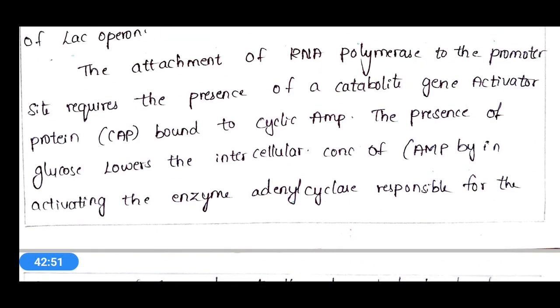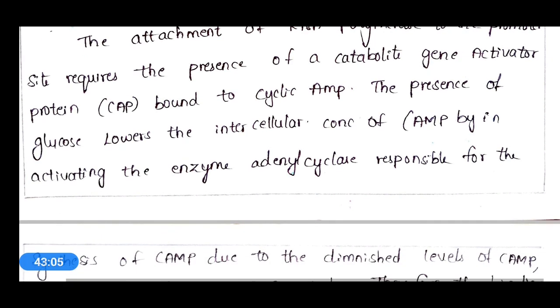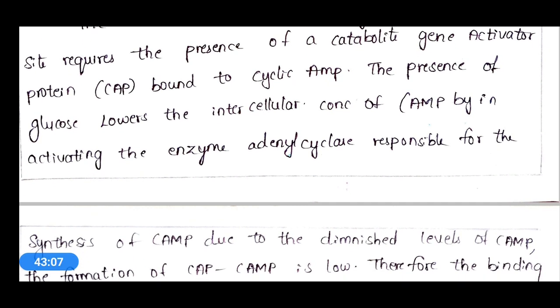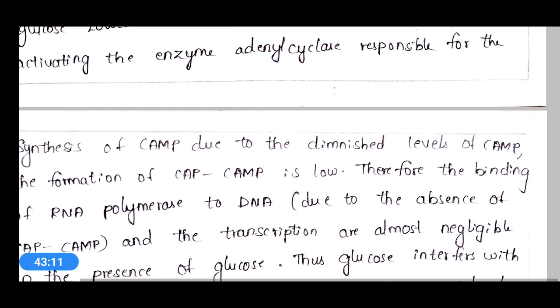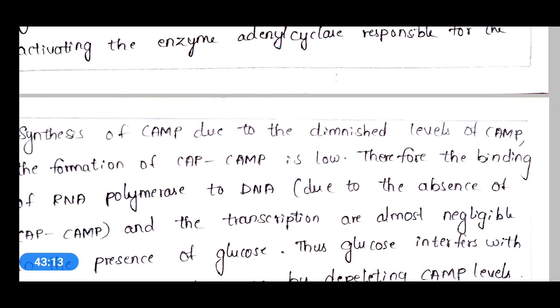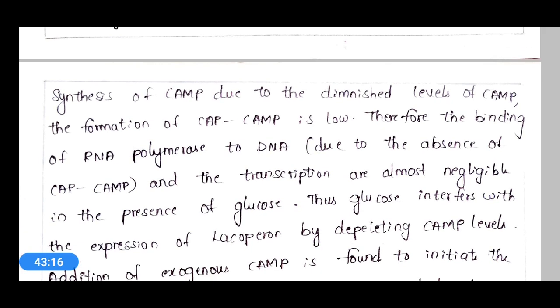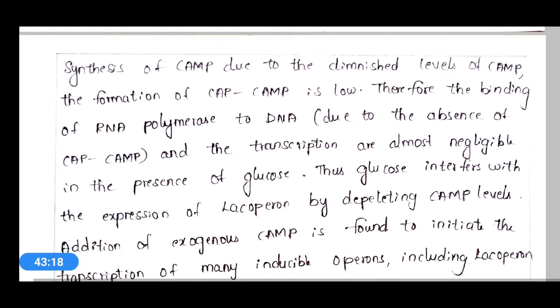This CAP and cAMP, these two bind to each other for the proper attachment of RNA polymerase to the promoter site. So here the presence of glucose lowers the intracellular concentration of cAMP, and it will not lead to proper attachment of this RNA polymerase, and there will be negligible amount of transcription.